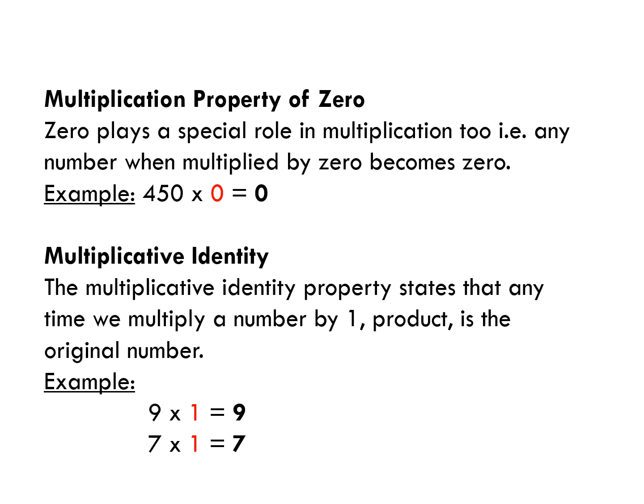Let's see the property of 0 in case of multiplication. If any whole number is multiplied by 0, it becomes 0. In other words, if we multiply any number by 0, we get 0. For example, if 0 is multiplied by 450, the answer is 0.